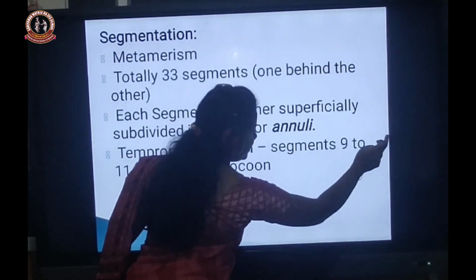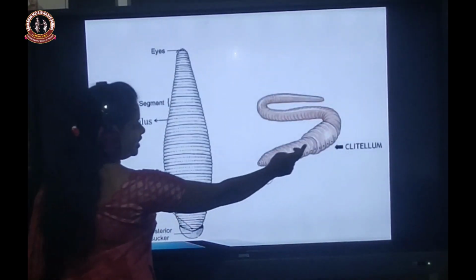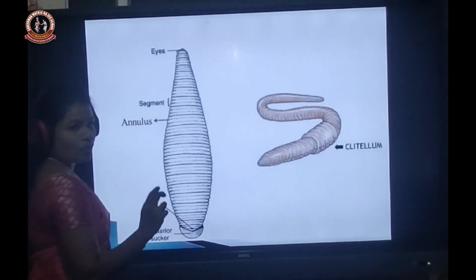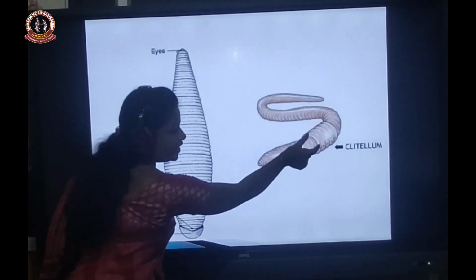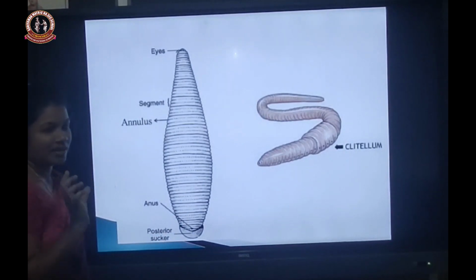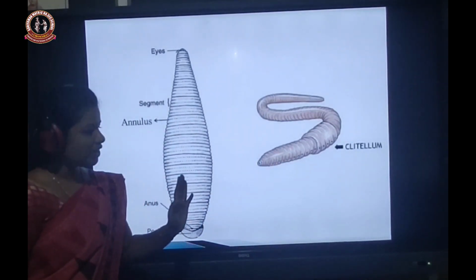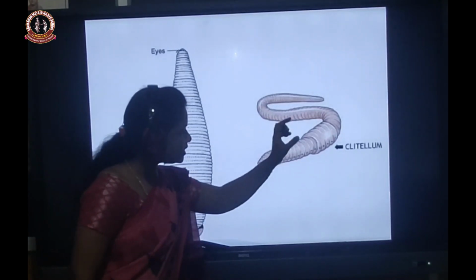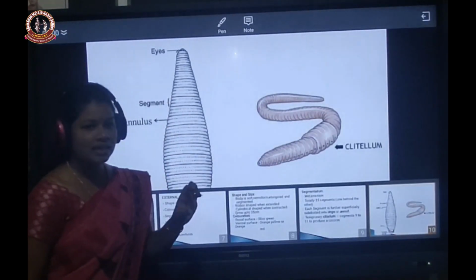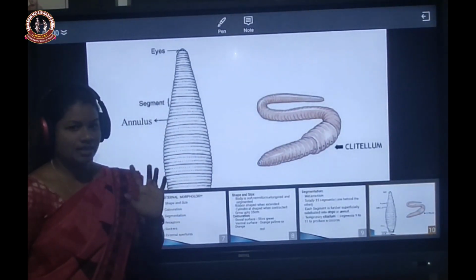In this diagram you can clearly see one particular portion that is thicker, a gland-like structure. When compared to other segments, this part is somewhat thicker.